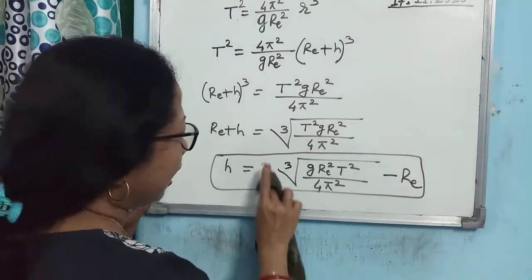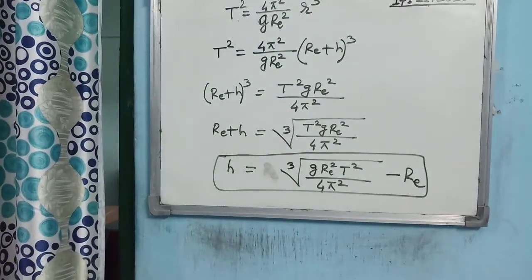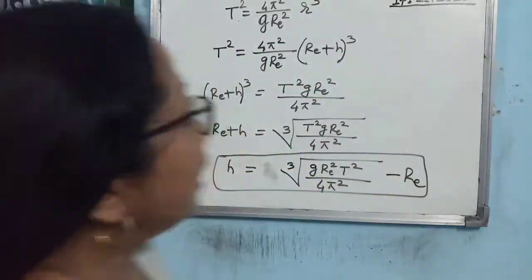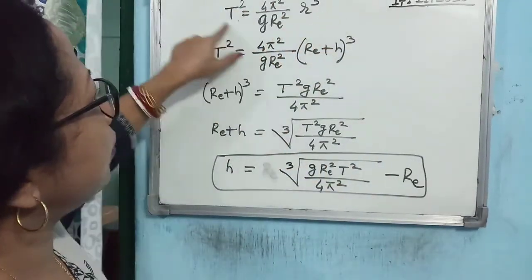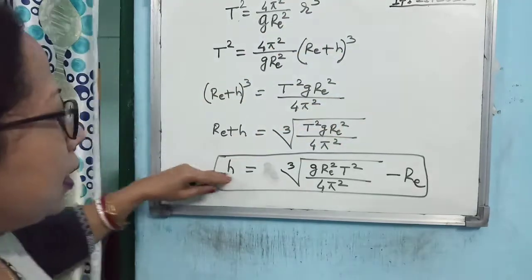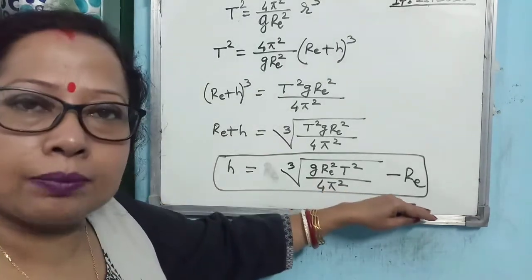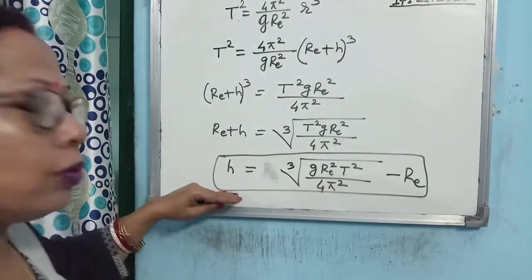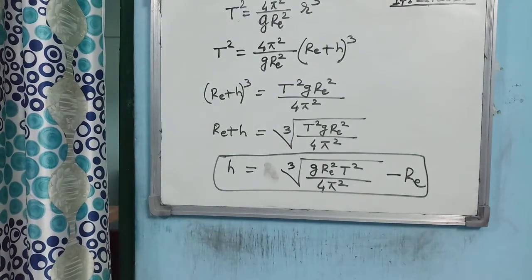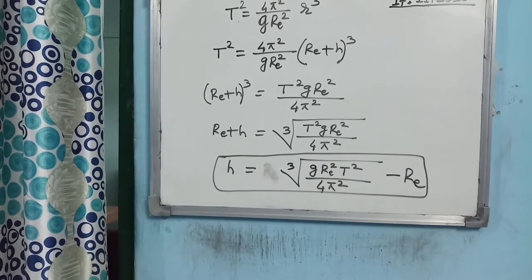If you want to calculate the height of the satellite from Earth's surface, this is the expression. But I always suggest my children that it is better to remember only this equation, and from that one you just substitute the values, and automatically h will come. And if you have a sharp memory, then you can mug up this formula also for calculating the height of any satellite from Earth's surface, or height of any planet from the surface of sun.